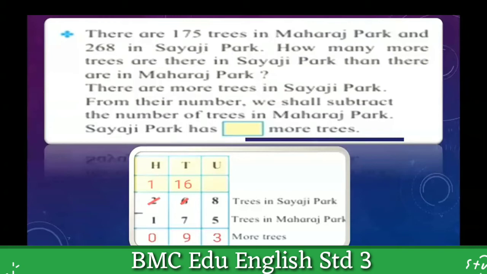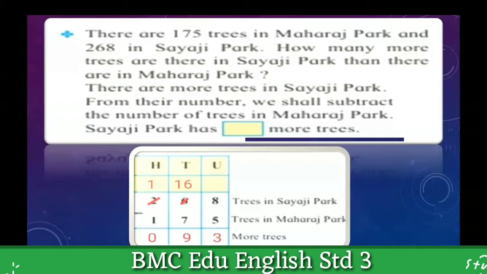Here you have to be careful while reading. Which information is given and what you are going to find out. Okay, students. So here we are going to solve this word problem. There are more trees in Sayaji Park.